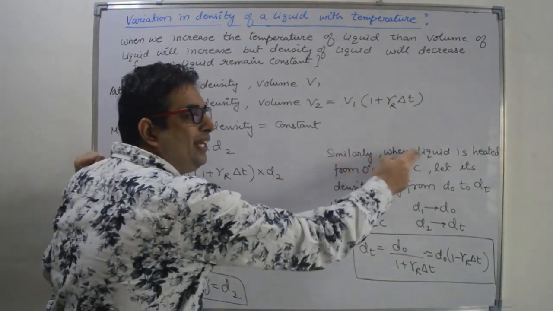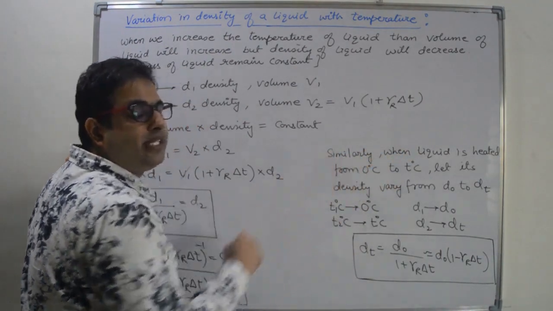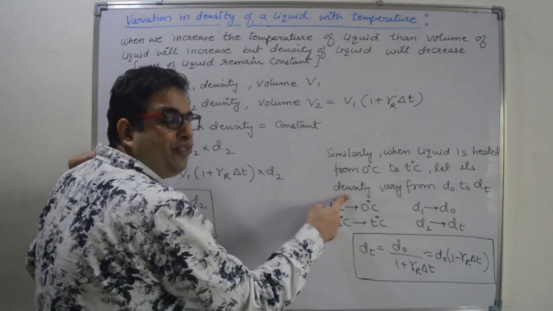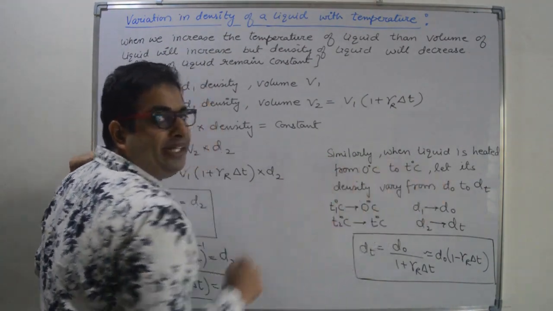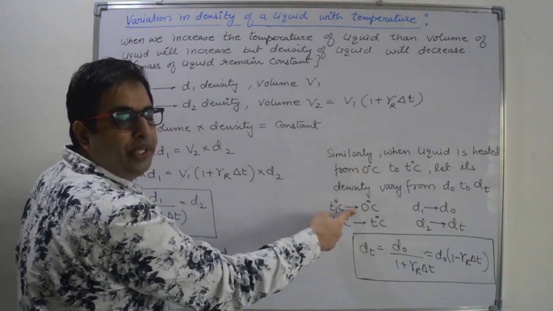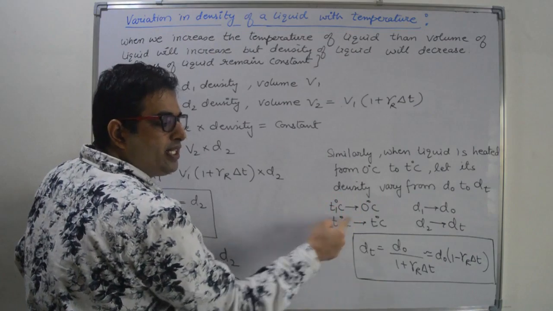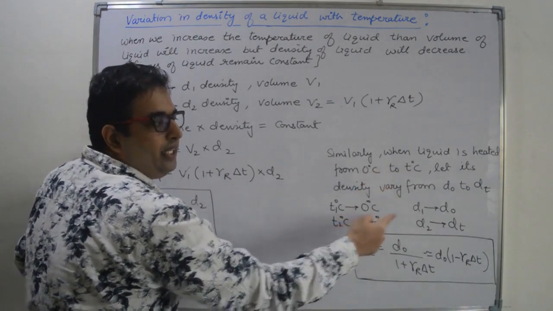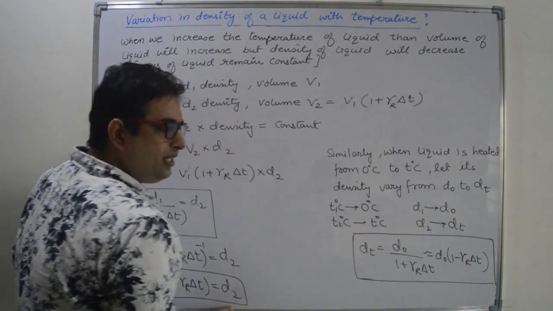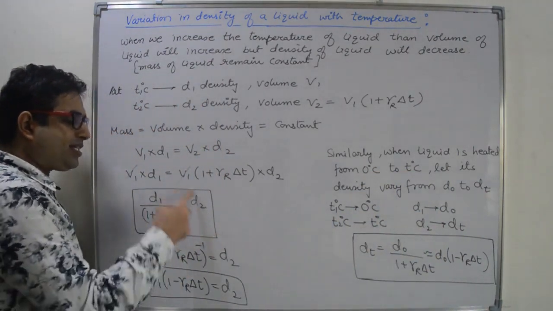Similarly, when the liquid is heated from 0 degree Celsius to T degree Celsius, let its density vary from D0 to dt. So T1 degree Celsius is the initial temperature, 0 degree. T2 degree Celsius is the final temperature, T. Initial density is D0 and final density is dt. Now put the values in this relation.